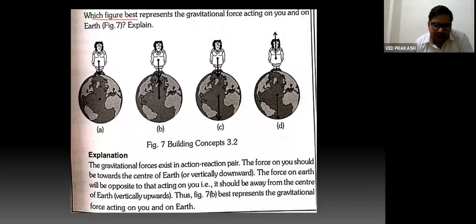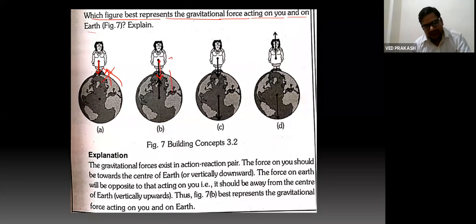Student, which figure best represents the gravitational force acting on you on the Earth? You can see that gravitational force is acting on you only due to Earth, and you are not attracting Earth. So this is the wrong figure. If we talk about figure B, in this figure, this person is attracted towards Earth, and this one is also attracting Earth. Best representation.